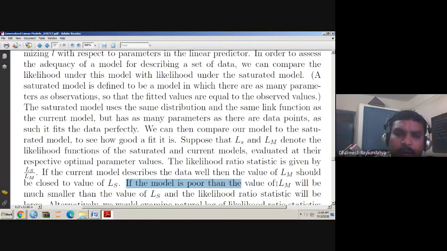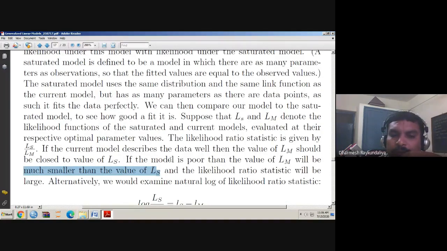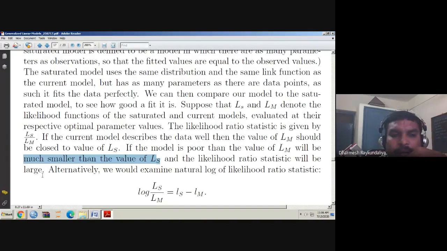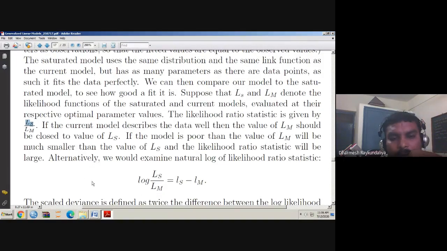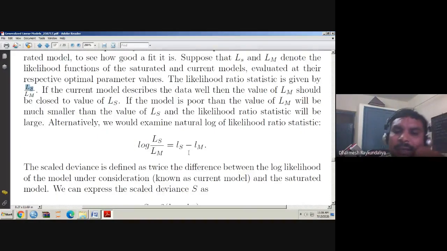If the model is poor, then the value of Lm will be much smaller than the value of Ls. So if the model is poor, there is a large difference between Lm and Ls, or you can say Lm is very much smaller than Ls. And the likelihood ratio statistic will be large, because if Lm is small and Ls is large, then the likelihood ratio statistic will be large. Alternatively, we can also write it in the form of log likelihood. So log of Ls upon Lm is log of Ls minus log of Lm. Log of capital Ls is given as small ls, and log of capital Lm is given as small lm. So it can be written as ls minus lm.